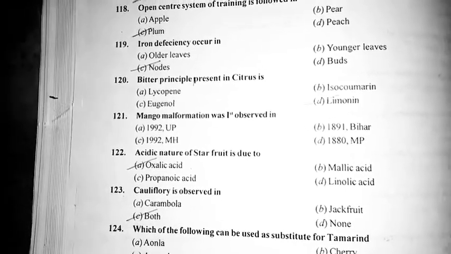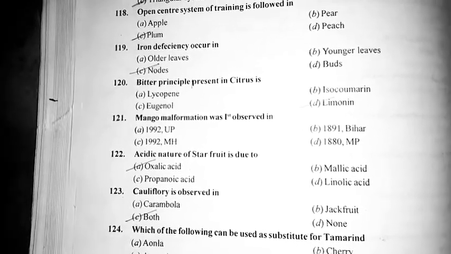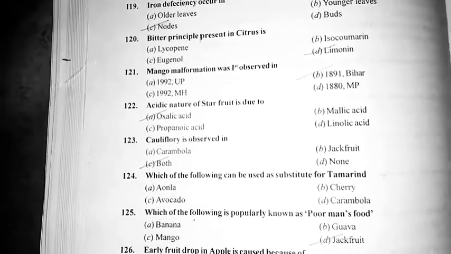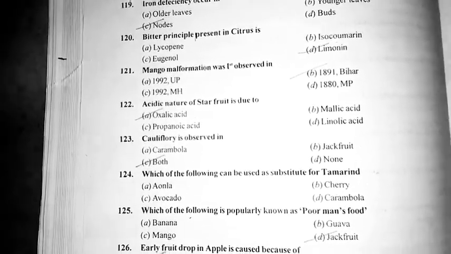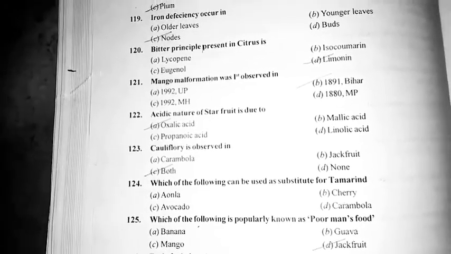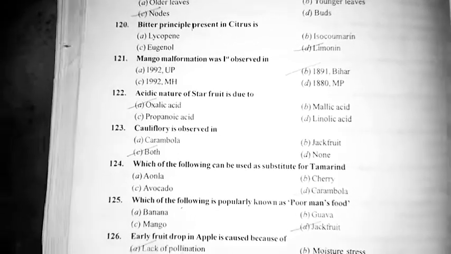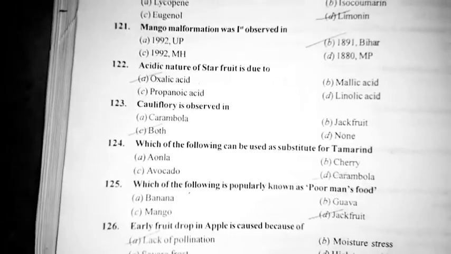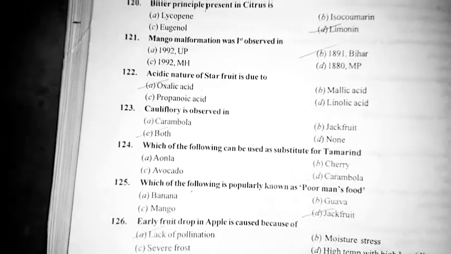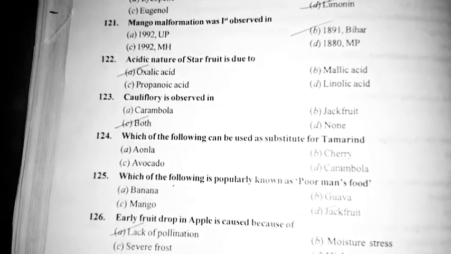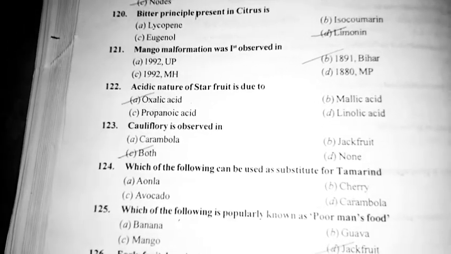Bitter principle present in citrus is limonene. Mango malformation was first observed in 1891 in Bihar. Acidic nature of star fruit is due to oxalic acid.